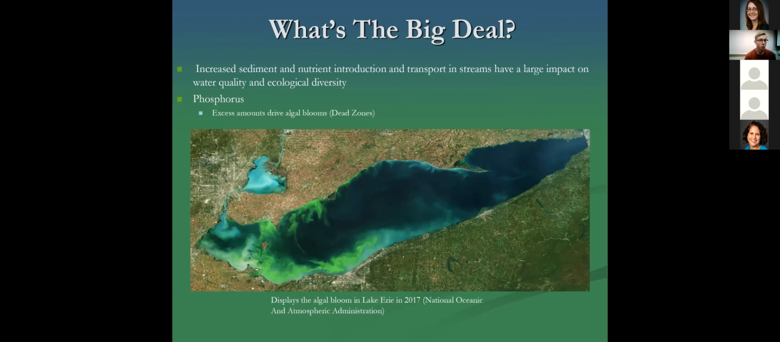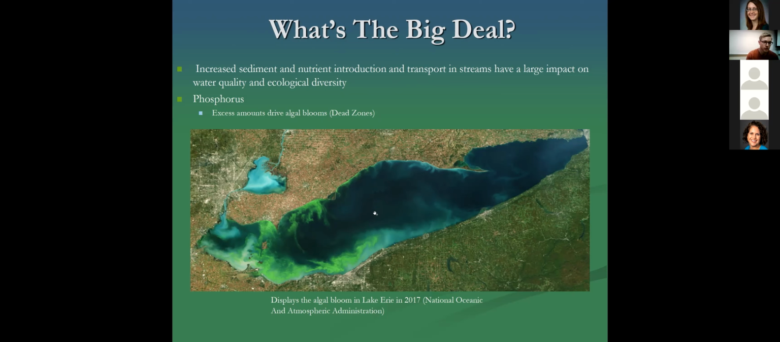So to get off, what's the big deal? Increased sediment introduction and increased sediment nutrient introduction and transport in streams has a large impact on water quality and ecological diversity. The EPA estimates that this causes around $16 million in environmental damages a year, including reservoir filling, and it can also affect the reproduction rates of fish and other aquatic life. Specifically, the introduction of phosphorus is a main driver of algal blooms, and when found in excess, can lead to large algal blooms and the formation of dead zones.